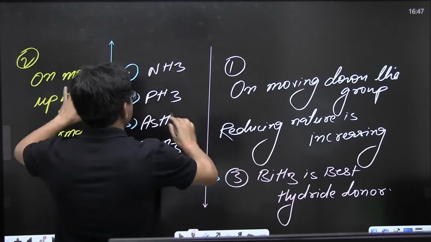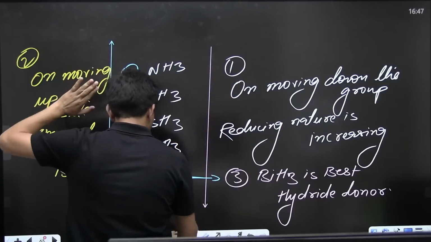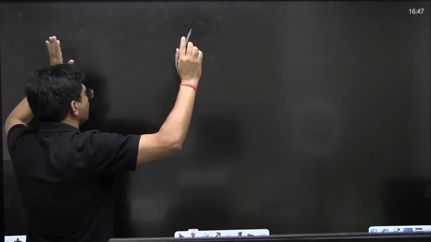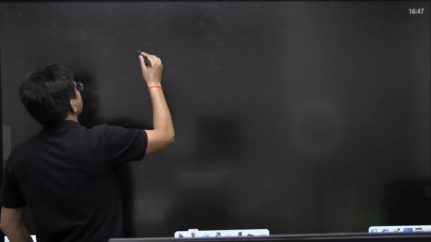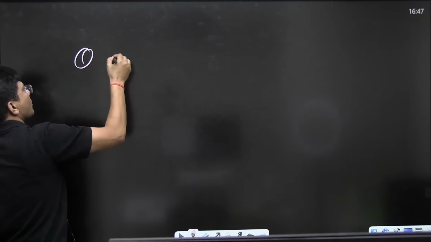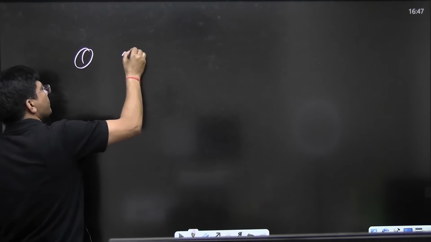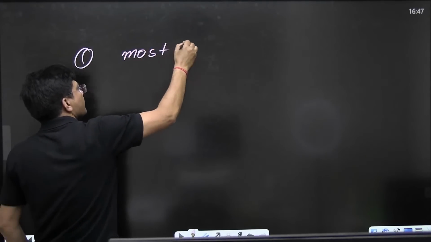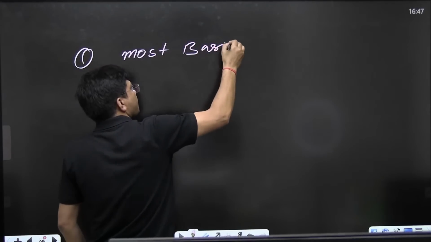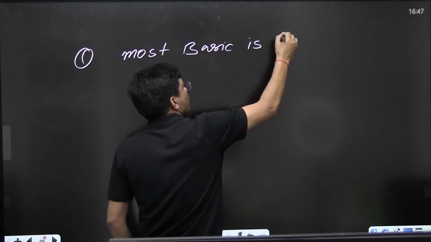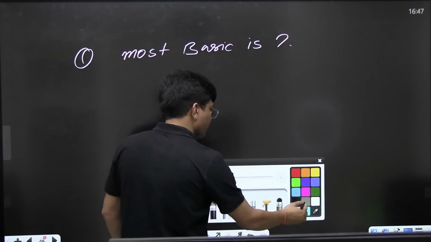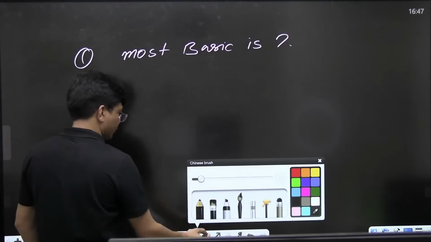Okay, see 1 point, 2 point, 3 point. Just give me your 4th point. If the question is there, most basic, this is the most important point, my dear friends, and most confusing too.